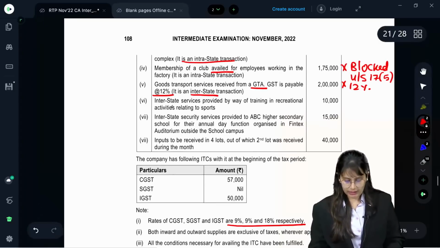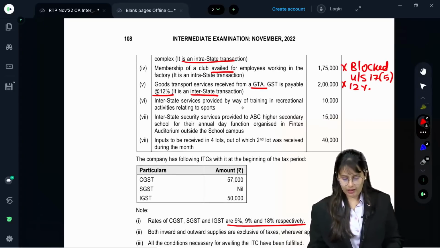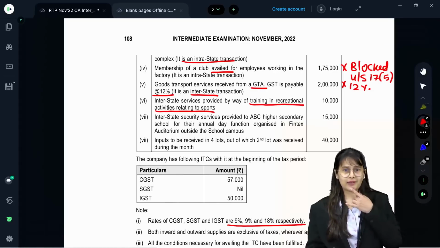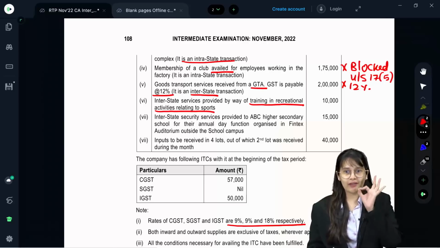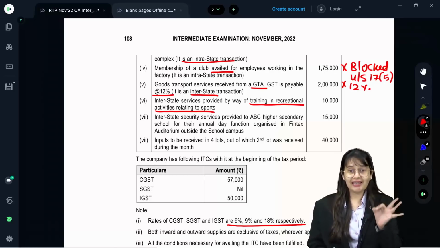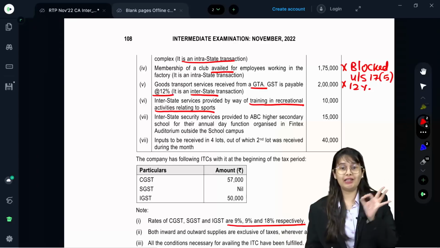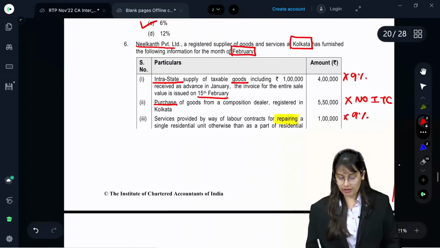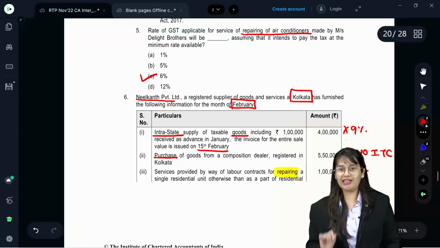Next, interstate service provided by way of training in recreational activities relating to sports. Ma'am, we have studied somewhere this is exempt. Okay. It was exempt only when training in recreational activity relating to sports is provided by a charitable organization or charitable trust registered under section 12AA of Income Tax Act.